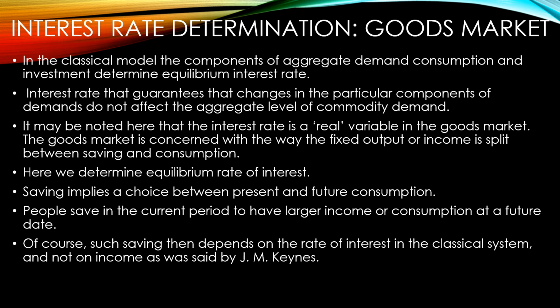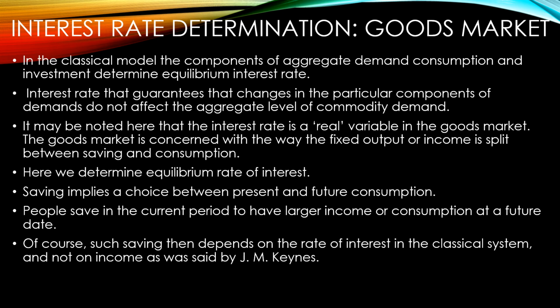It is especially in the goods market, and the goods market is concerned with the way in which a fixed output or income is split between saving and consumption. Here we determine the equilibrium rate of interest. Saving implies a choice between present and future consumption. If you are utilizing all your money income on consumption, that means that you are not setting anything aside for future consumption, and so income has to be divided between present consumption and future consumption. Future consumption means saving, right? Now people save in the current period to have larger income or consumption at a future date.